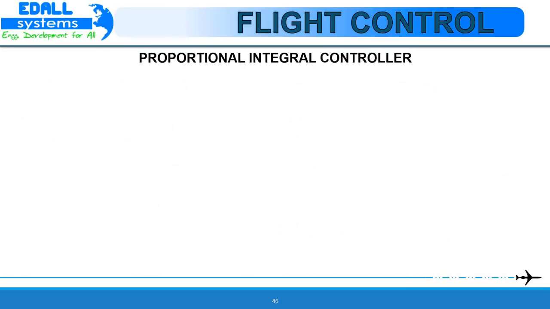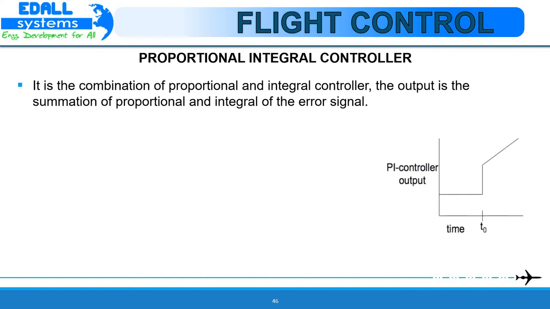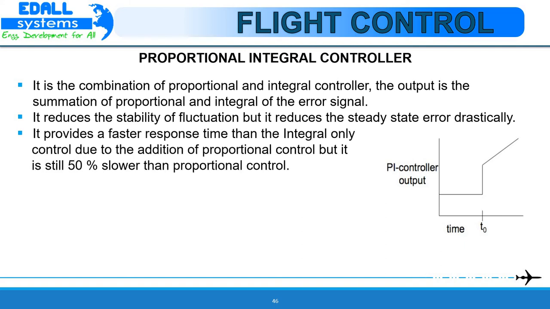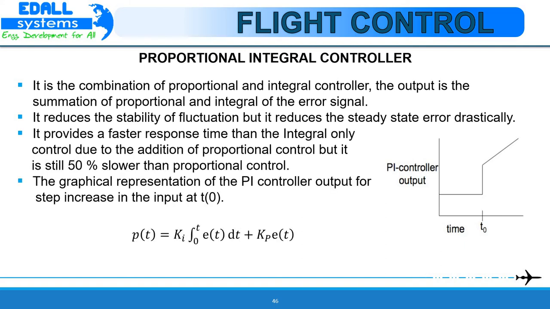Proportional integral controller. This is a composite control mode obtained by combining the proportional mode and the integral mode. The mathematical expression for such a composite is given as P(t) = Ki ∫ from 0 to t of e(t) dt + Kp e(t). Practically, Ki is indicated in terms of integral time Ti, where Ti = 1/Ki. Both Kp and Ti are adjustable.